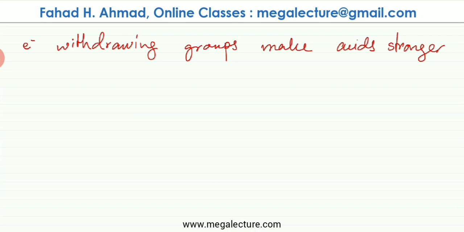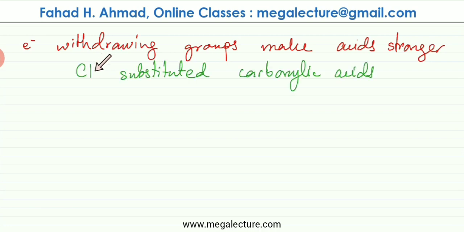Now, the exact opposite of this is going to be true, that if you have electron withdrawing groups, they're going to make your acids stronger. And one of the most common electron withdrawing groups is chlorine atoms. So chlorine, they're highly electronegative, so they withdraw electrons, they pull electrons towards themselves. So the next thing we're going to discuss is chlorine substituted carboxylic acids, where chlorine would be acting as withdrawing groups.